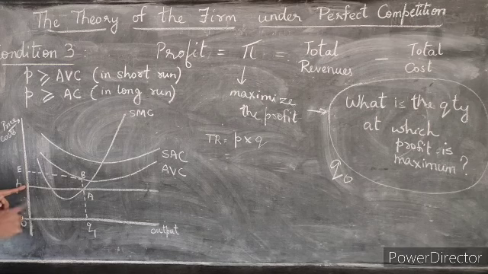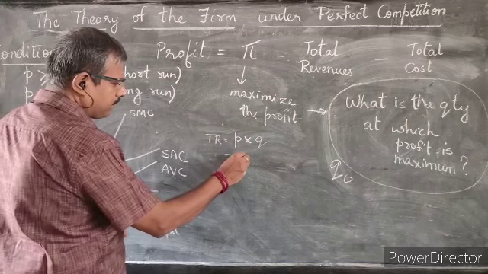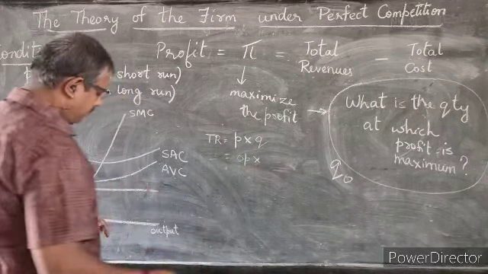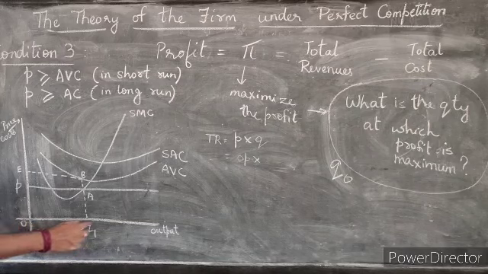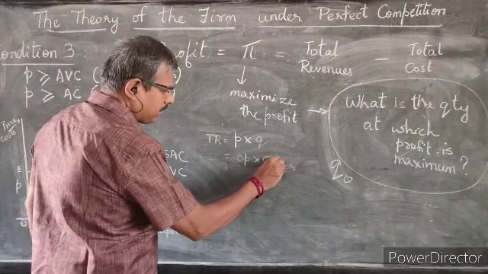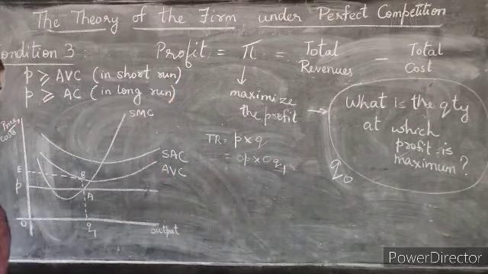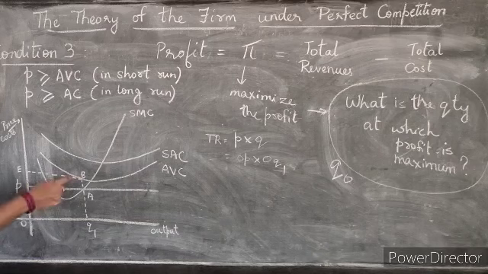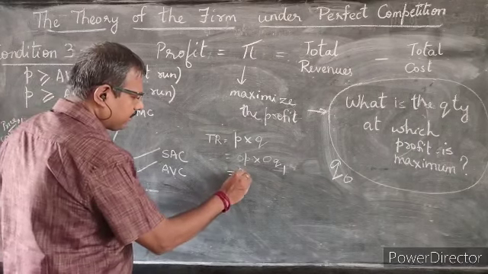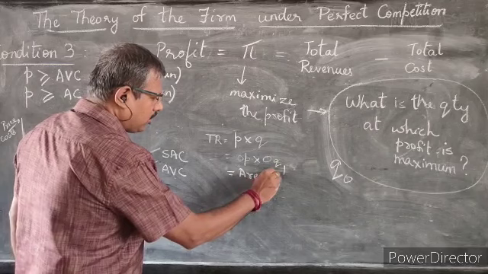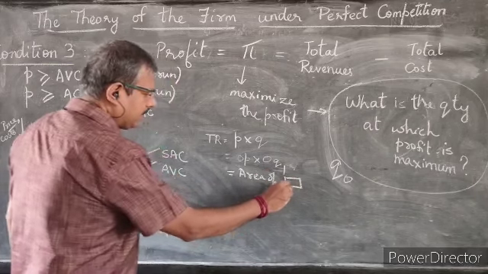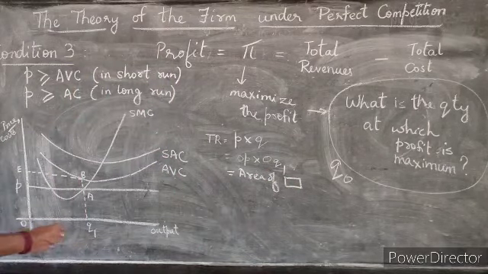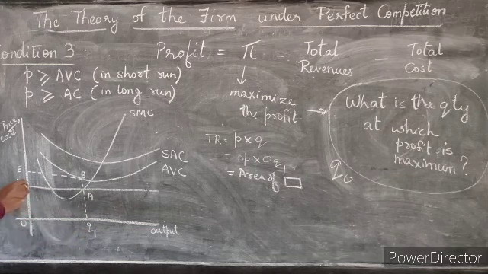So it is this height, so it is OP, into quantity Q1, so it's OQ1. In other words, it is the length and breadth of this rectangle, so it is the area of rectangle OQ1AP.